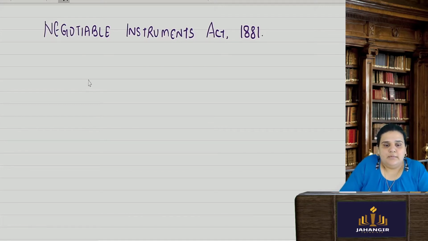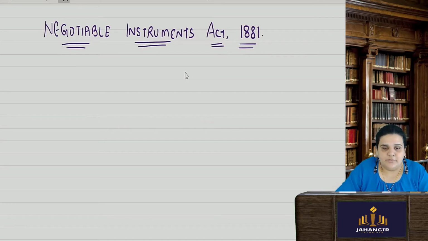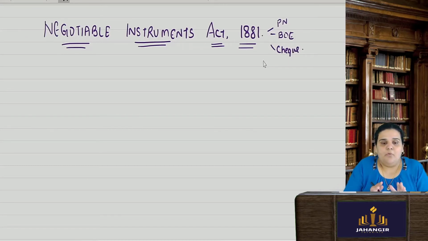If you see my previous videos, I have already spoken about the three important negotiable instruments, which are the promissory note, bill of exchange and check. All the concepts relating to these negotiable instruments I have covered in my previous video. Today I am going to take up all the miscellaneous concepts which are given under this Act.